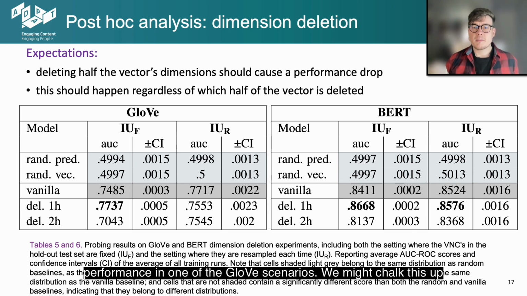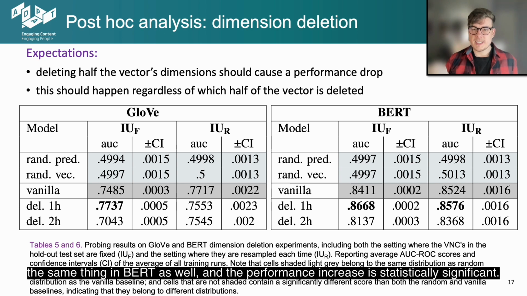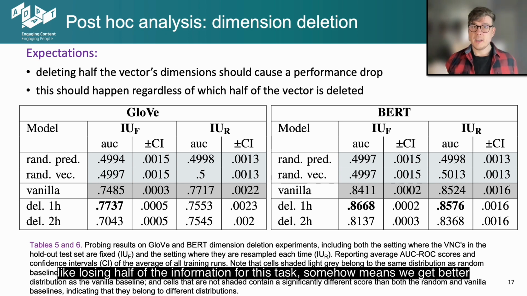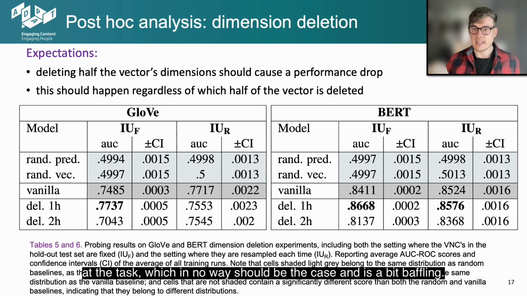We might chalk this up to a weird property of this data split, but we see the same thing in BERT as well, and the performance increase is statistically significant. So somehow deleting the first half of the vector, like losing half of the information for this task, means we get better at the task, which in no way should be the case, and is a bit baffling.